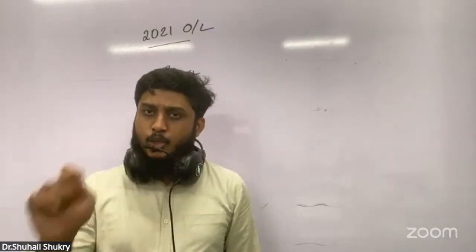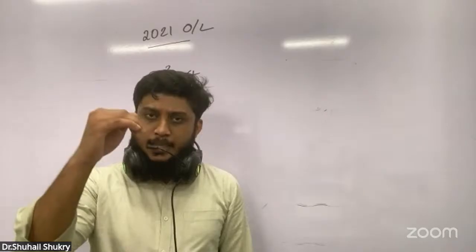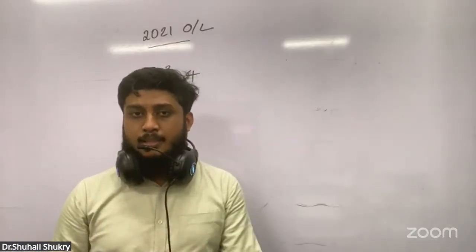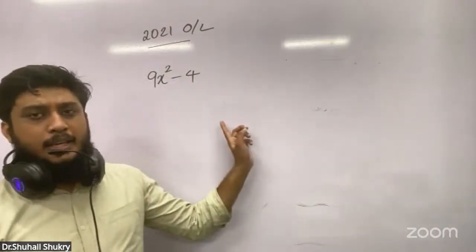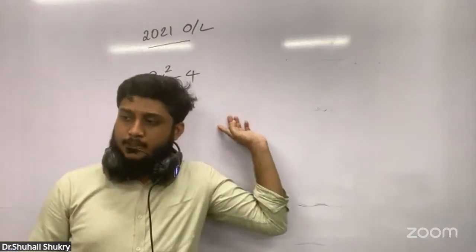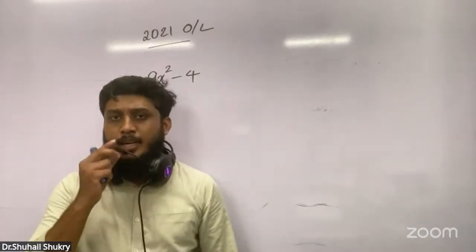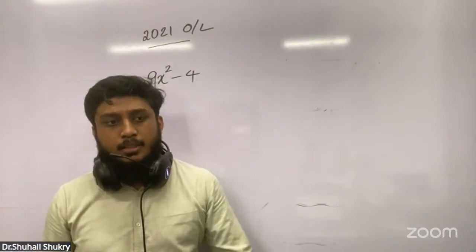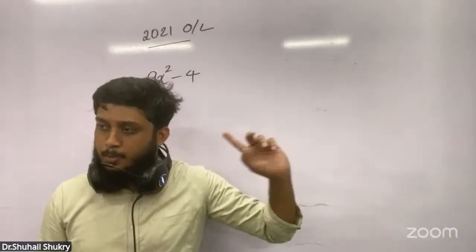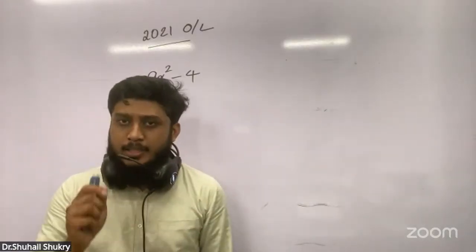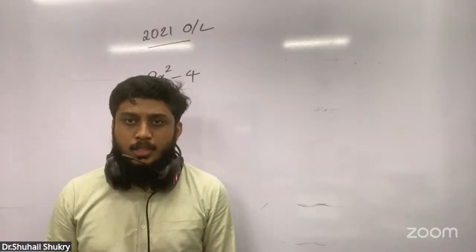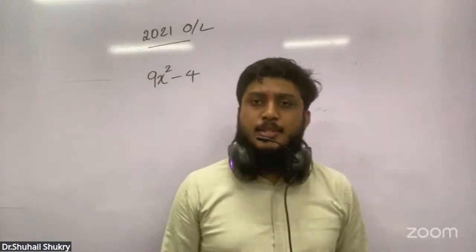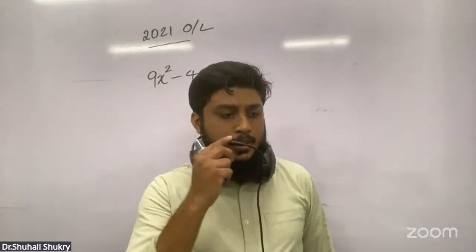In the basic videos playlist, there is a video on factors. Definitely they will ask one question based on factors. In some other years they have asked even 2 questions based on factors. It is very important. If you don't have proper knowledge of factors, please make the maximum use of this series.